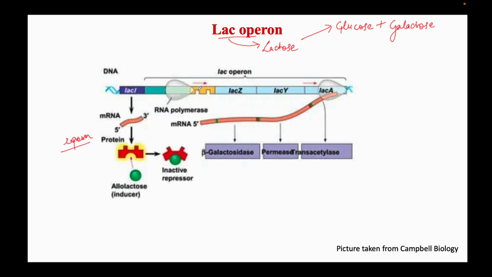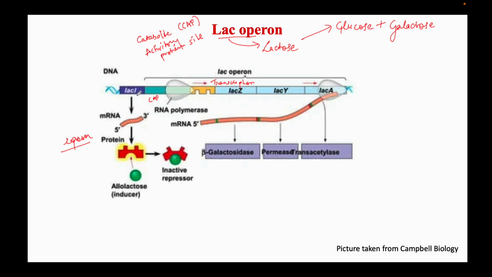This RNA polymerase will transcribe the Lac-Operon genes, and this is the direction of transcription. This blue-green region is a very important regulatory site known as the CAP site, catabolite activator protein site.